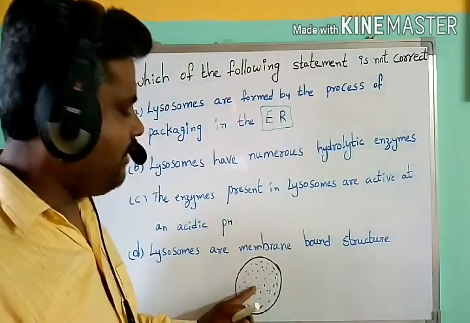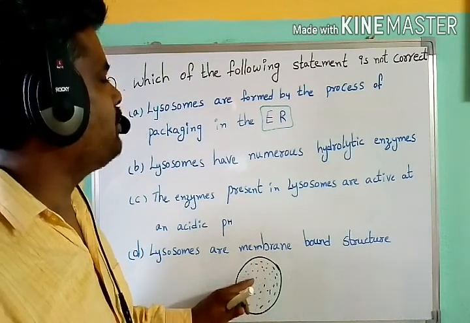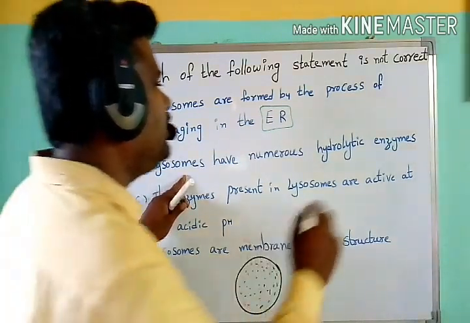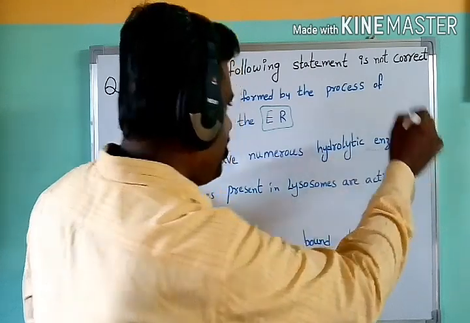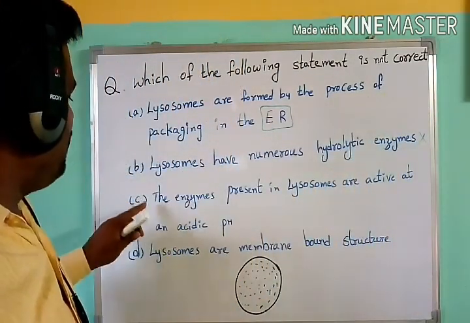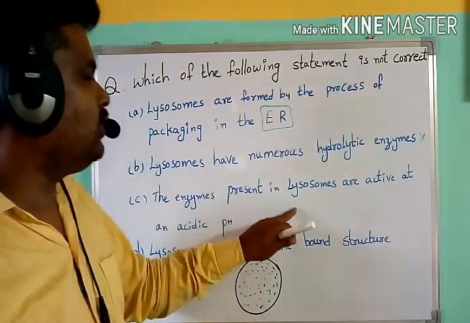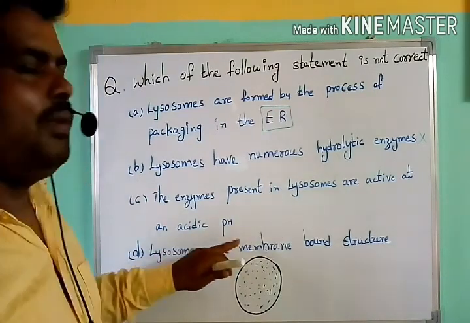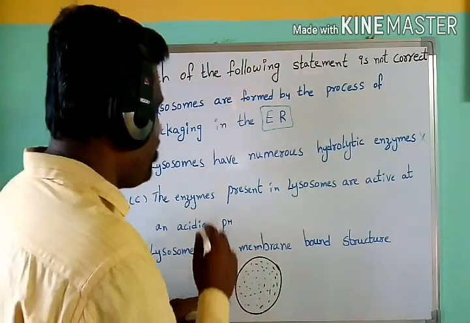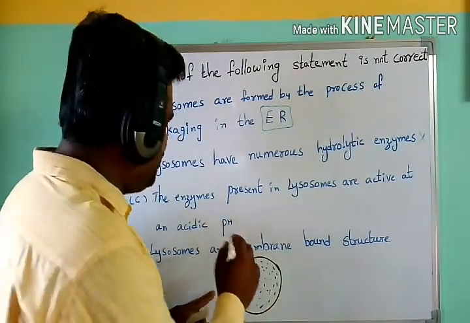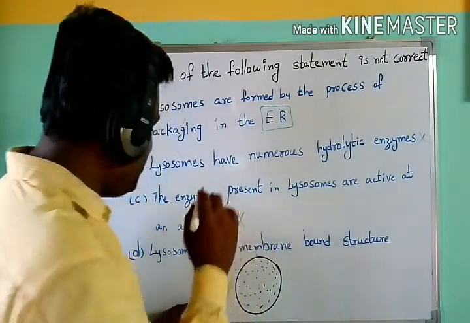Yes, so this is a correct statement, not the right option for this question. Next, the enzymes present in the lysosomes are active at acidic pH. Yes, so it is not the correct option for this question.